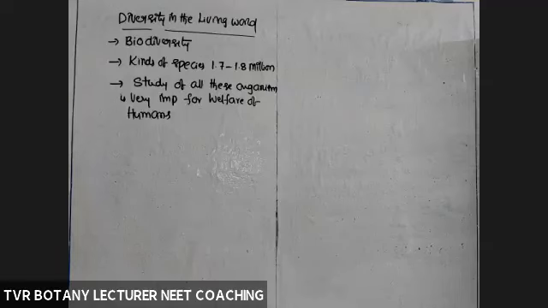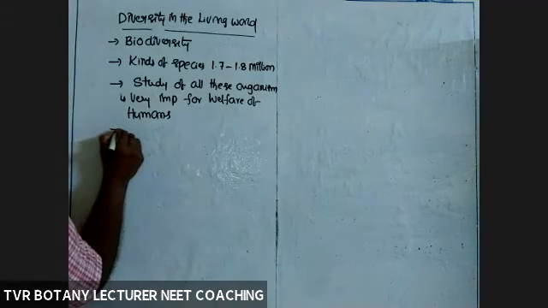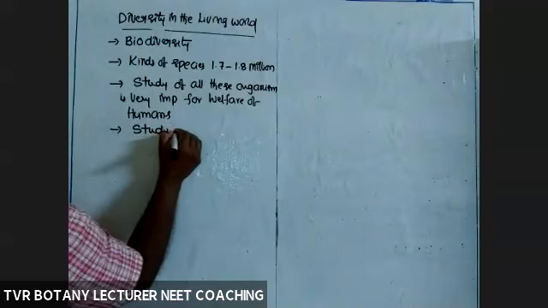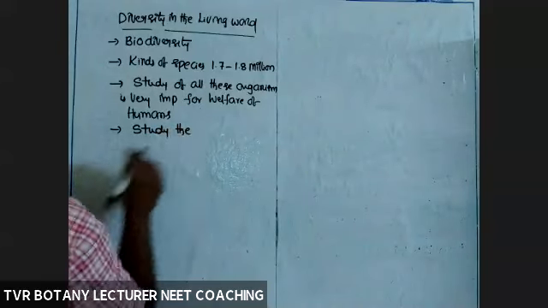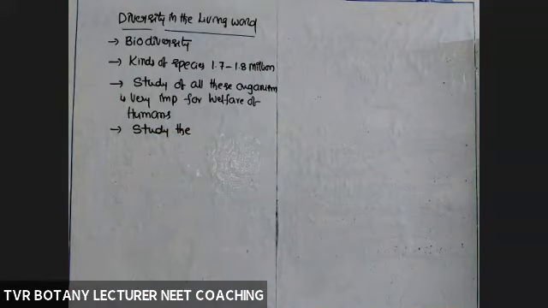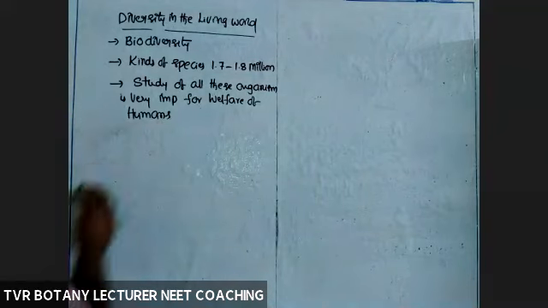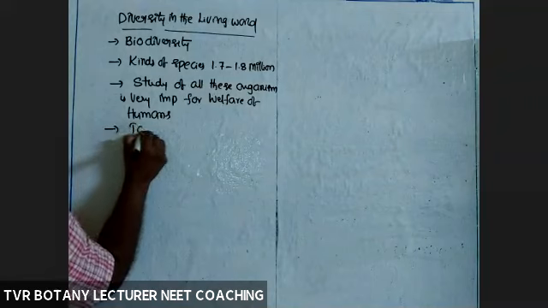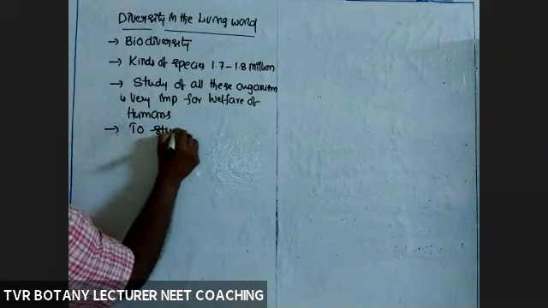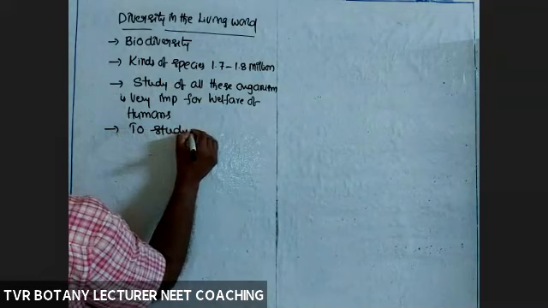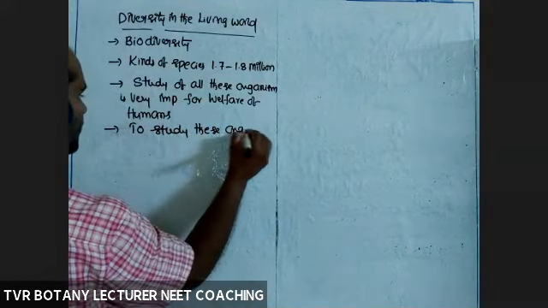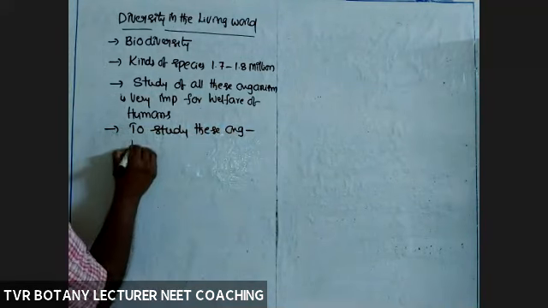So how to study them? In order to study these organisms, we have to follow taxonomy.